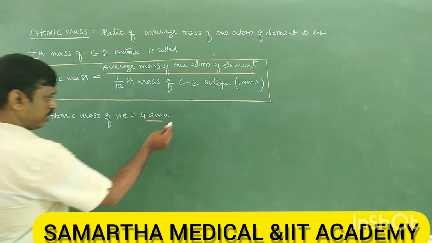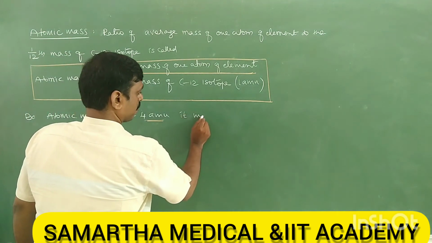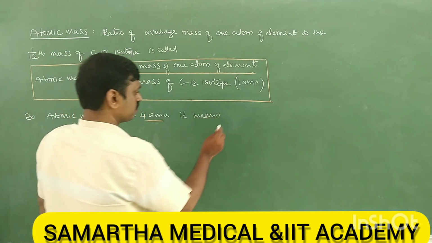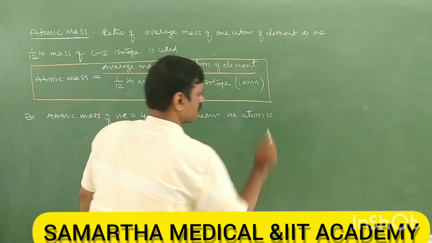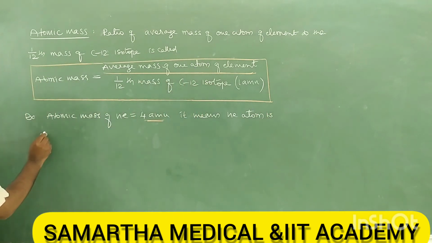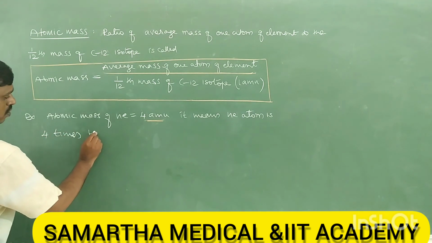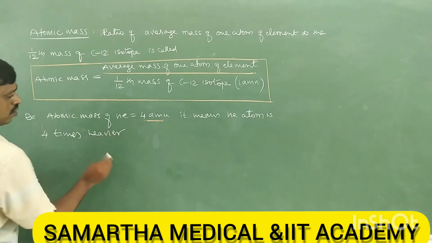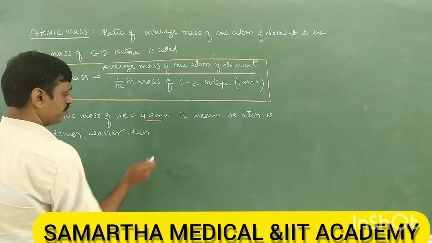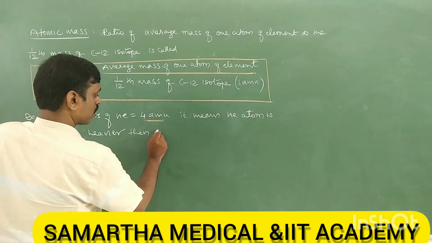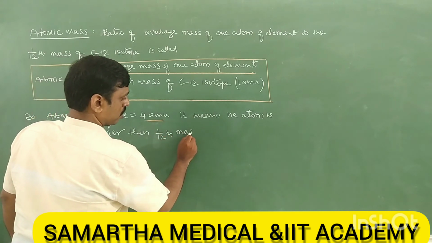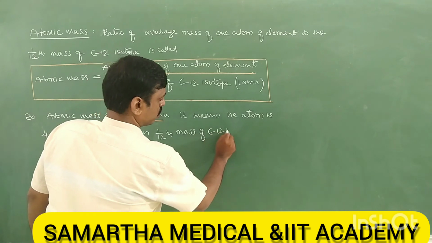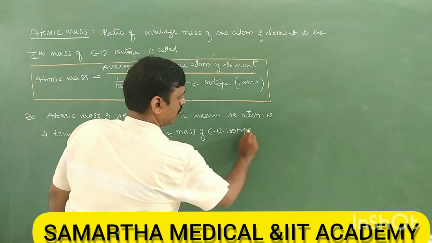So therefore it means a helium atom is 4 times heavier than 1/12th mass of the C12 isotope.